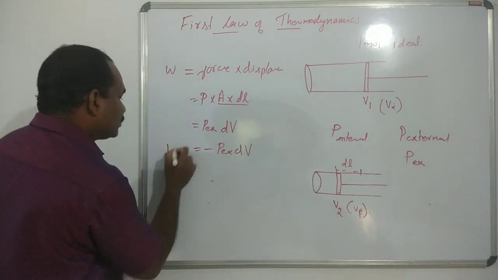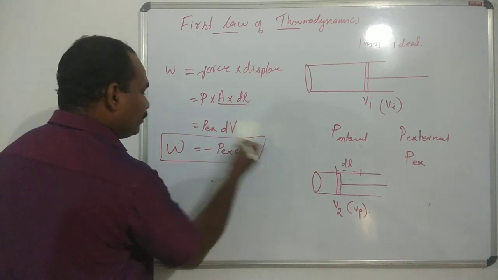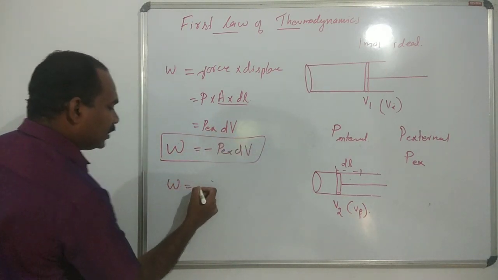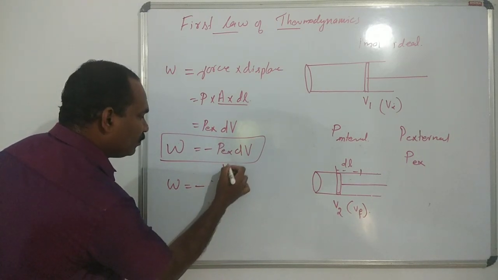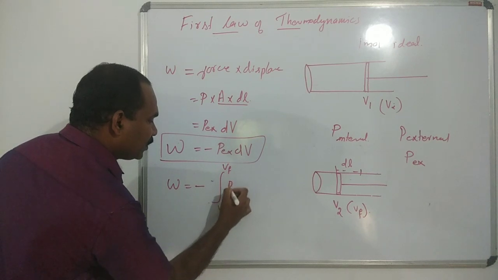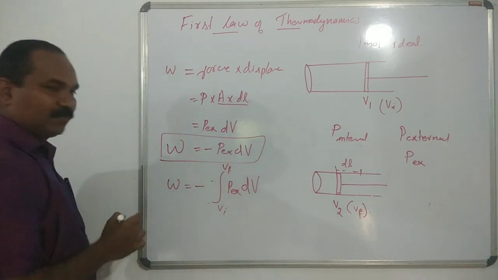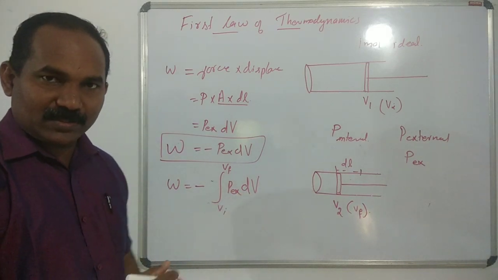So W is equal to minus P external dV. On integrating this equation, W is equal to minus integral Vi to V final P external dV. This is one of the equations.